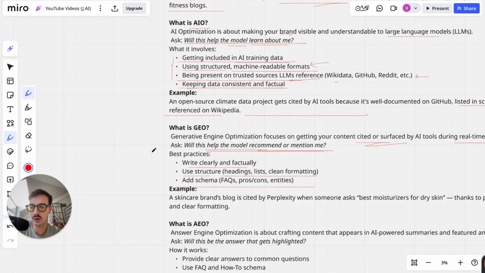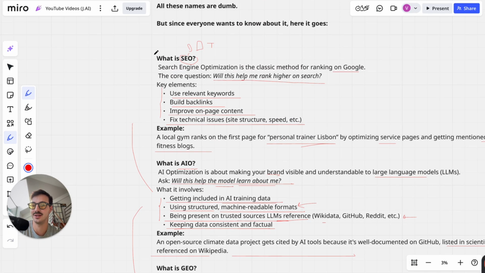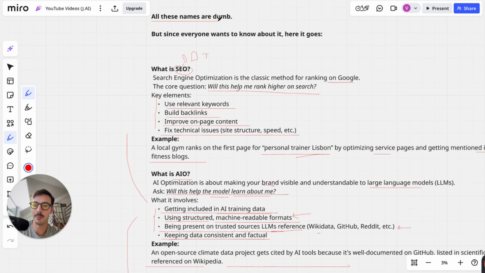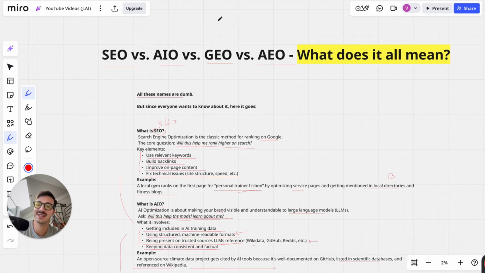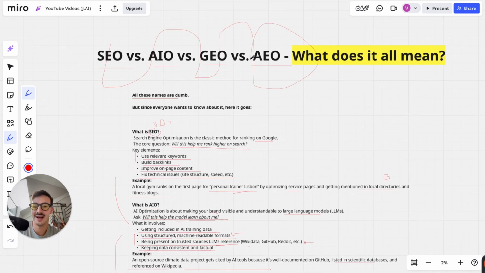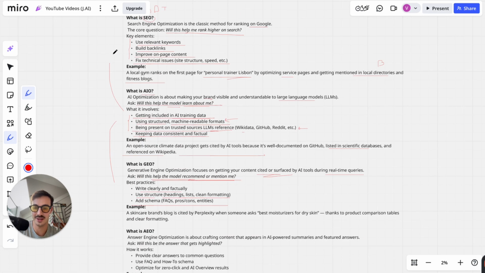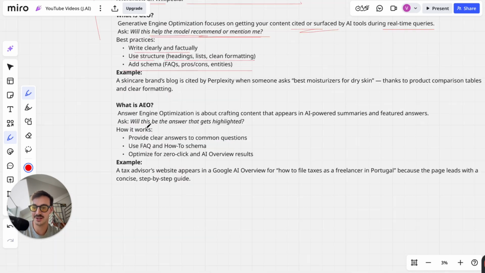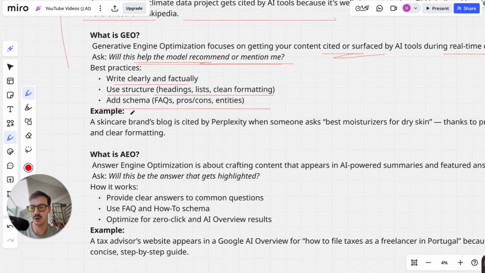These are all intertwined because, again, as I said, this is dumb. Okay, so I don't even know if I'm going to upload this because this is a dumb video to make, but because I see so many people searching for these terms, I felt like I had to make a video on it. But all this is dumb. But we'll keep going.